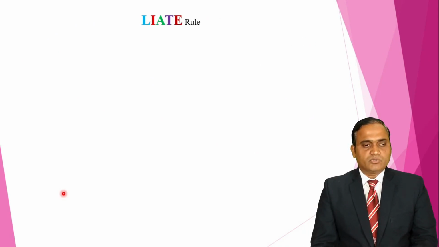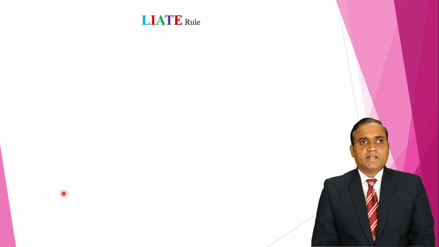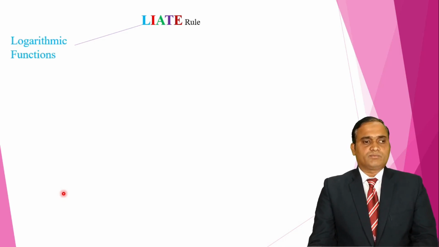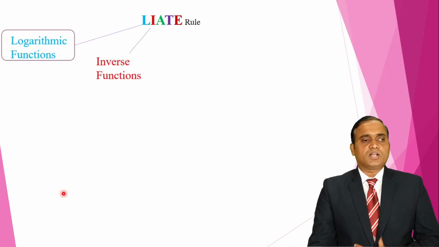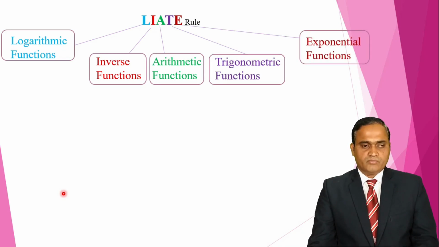Before that we need some basic concept. In the integration sign a product of two functions is there, so we have to arrange the functions by using the LIATE rule. L stands for logarithmic function, I for inverse function, A for arithmetic function, T for trigonometric function, and E for exponential function. We have to arrange our function according to this sequence.